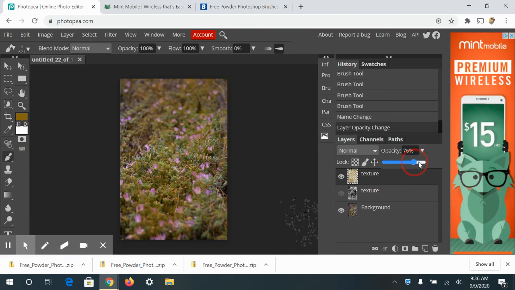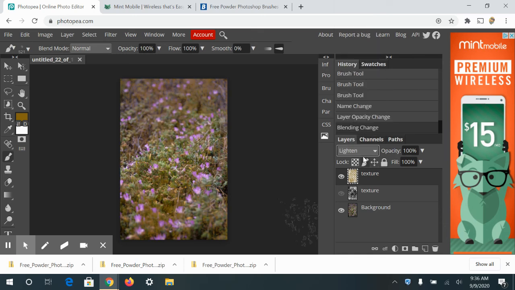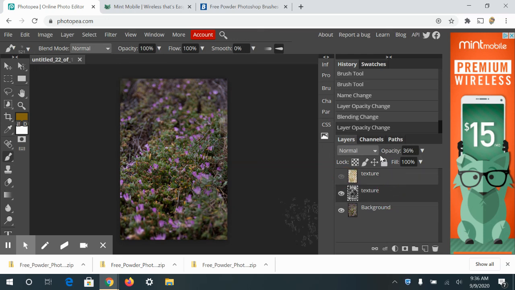And also the color may have a play on how the blend mode looks. So this is more noticeable than the other one. Obviously I don't like this color, but I just wanted to show you what the effect would look like. Okay, so I'm going to hide that. So it's all a matter of messing around with the settings and the blend modes and the opacity and seeing which works best for your design.